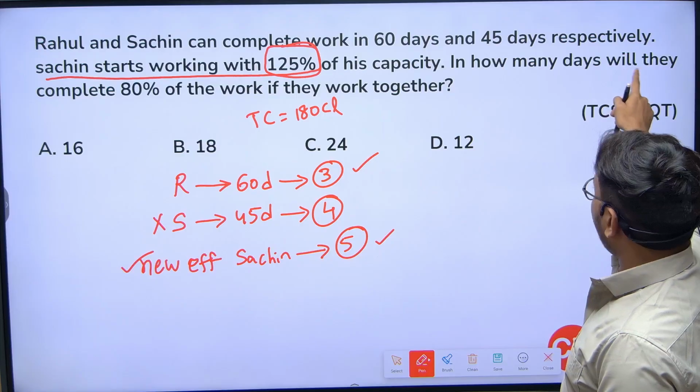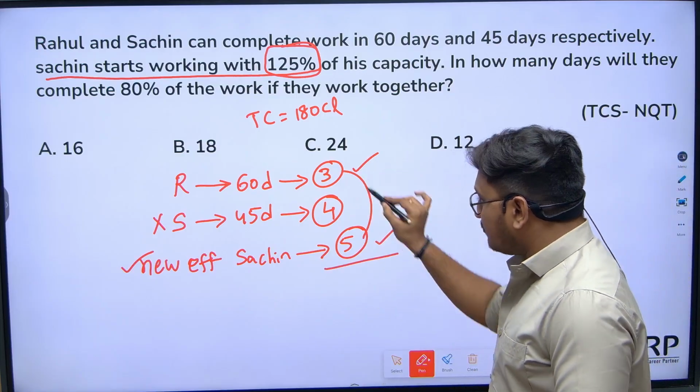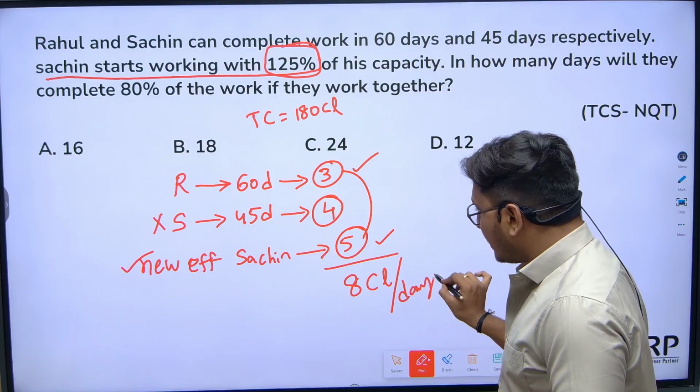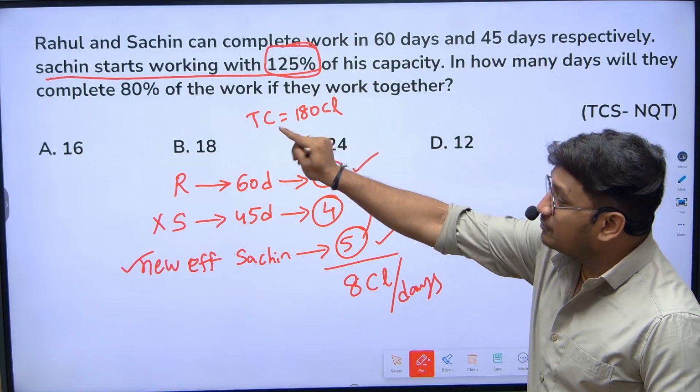Now, in how many days will they complete? Both together will take how many chocolates per day? 8 chocolates per day. Now, how long will they take to complete 80% of the work?